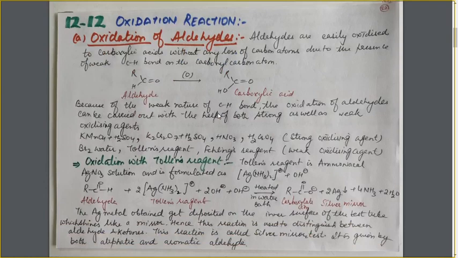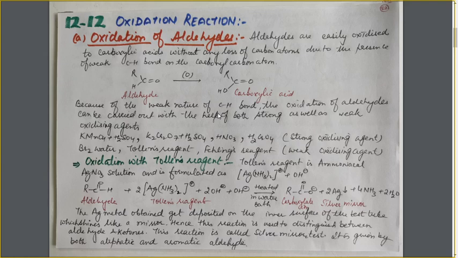Now the first topic for today's lecture is the oxidation reaction. In the previous lecture we discussed the reduction reaction. Now starting with the oxidation reaction. As we have already discussed, according to the scheme of oxidation, the aldehyde on further oxidation will give us the carboxylic acid. Also the ketones, on further oxidation will give us the carboxylic acids, and carboxylic acid on further oxidation will give us carbon dioxide on complete oxidation.